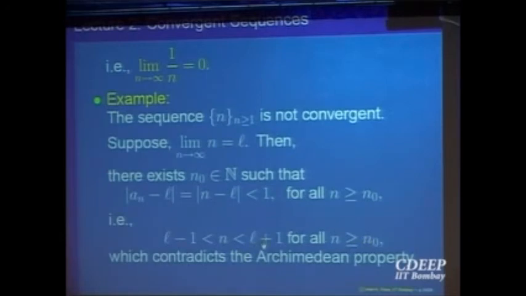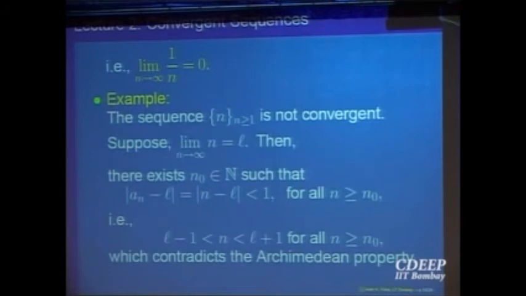But that is not possible, because the Archimedean property says you take the unit of measurement as 1 unit, I can multiply by a suitable n, so I can cross over anything I like. So given y, x equal to 1, n times x should be bigger than y. That means n is bigger than y. So given any stage, there will be a natural number beyond that stage. That is what the Archimedean property implies.